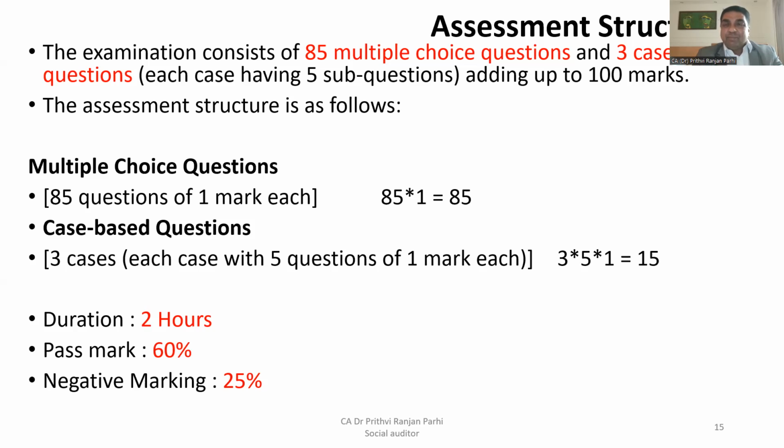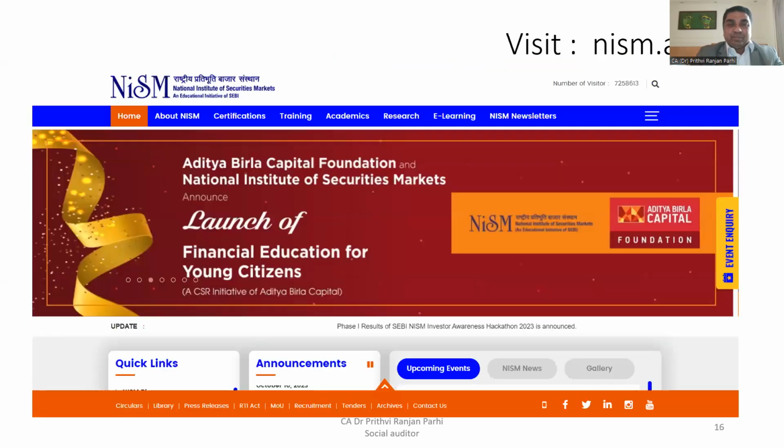And there is negative marking also. If your answer is wrong, then 25%, that means 0.25 marks will be deducted. So you may take a calculated risk if you don't know the answer. If you know the answer, then fine. If you don't know the answer, be prepared. If the answer is wrong, then 0.25 marks will be deducted. Right? So this is how exams will be conducted.